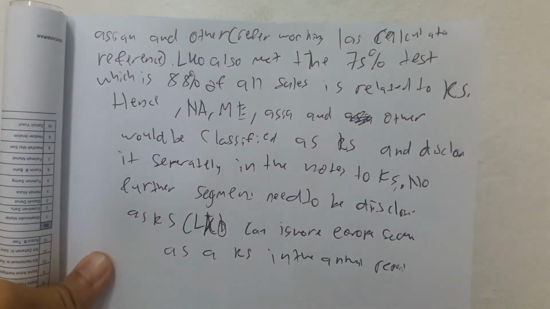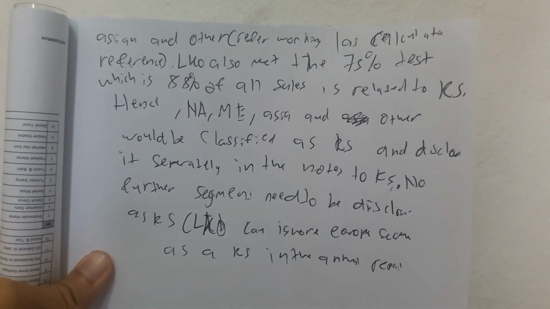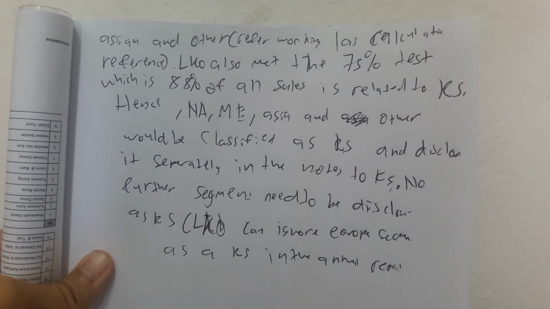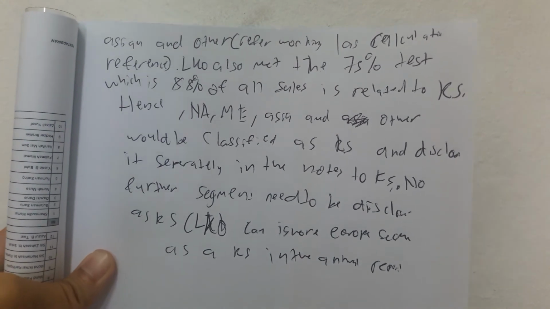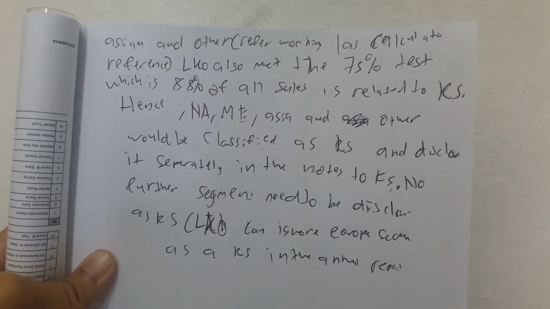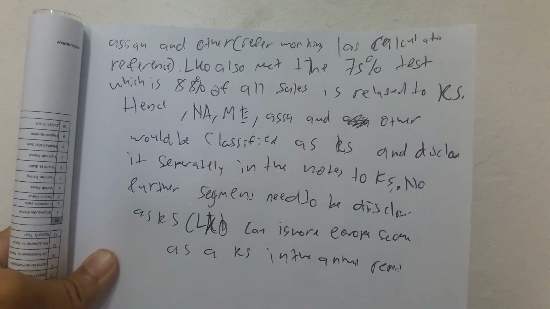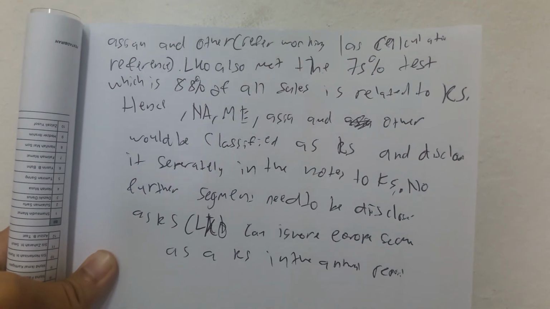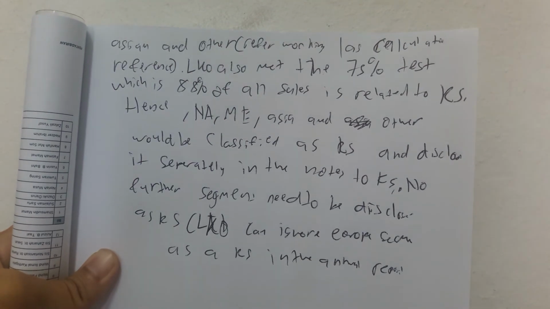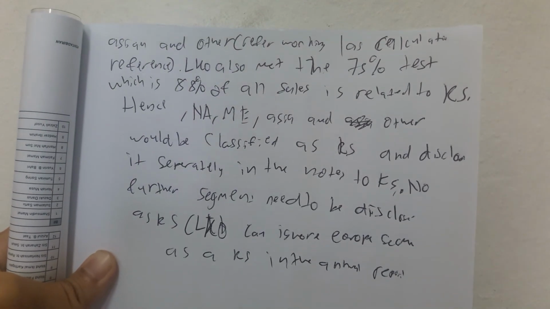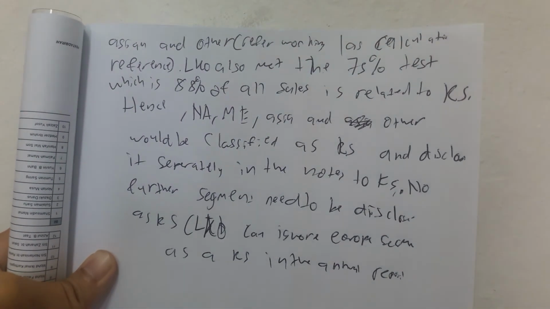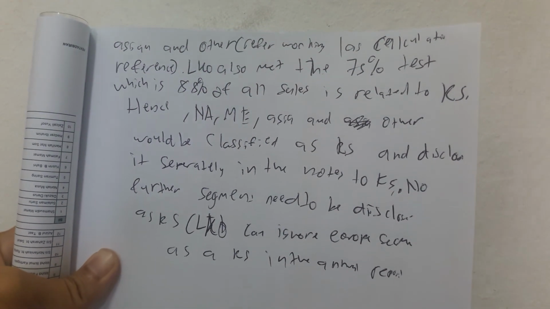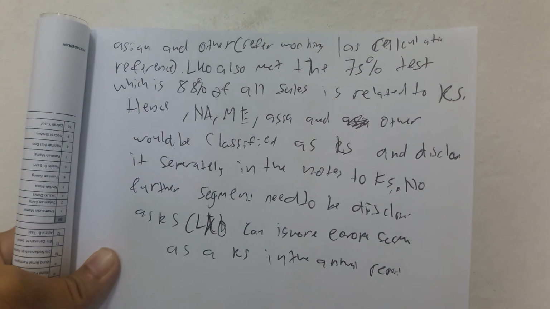In this case, North America, Middle East, Asia, and other pass the 10% rule, and LKO has also met the 75% test, in which 88% of its sales related to its RS is more than 75% of the total sales. Therefore, North America, Middle East, Asia, and other will be classified as reportable segments and disclosed separately in the notes to the financial statements. No further segment needs to be disclosed as an RS, simply because the reportable segments already cover more than 75%.